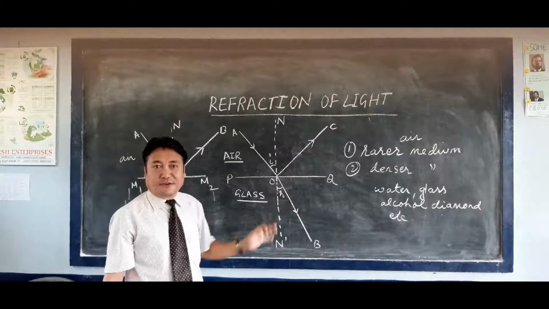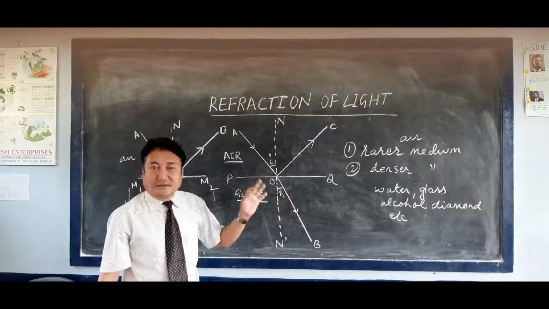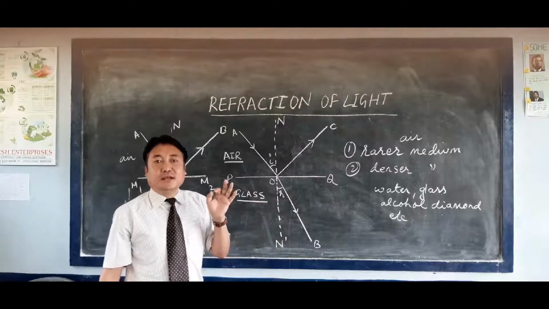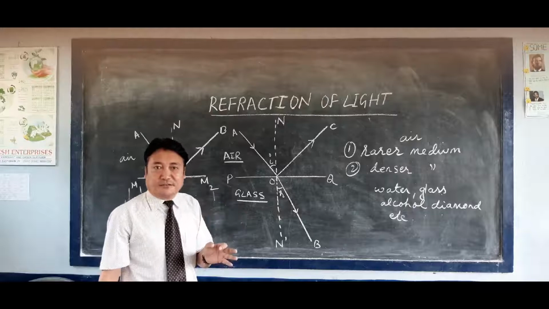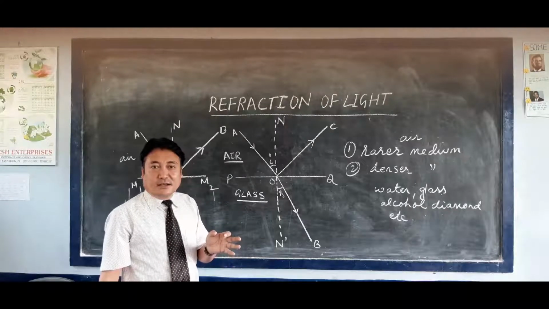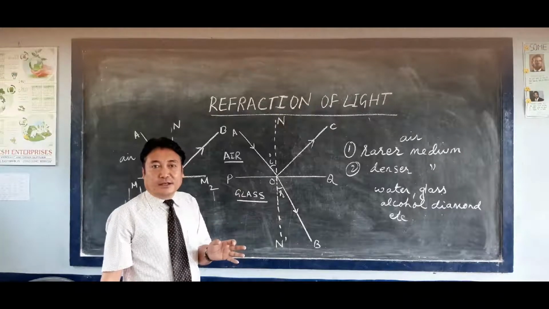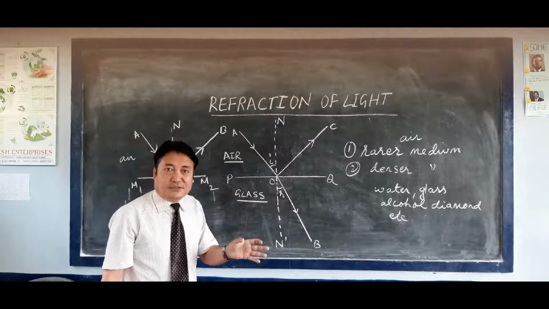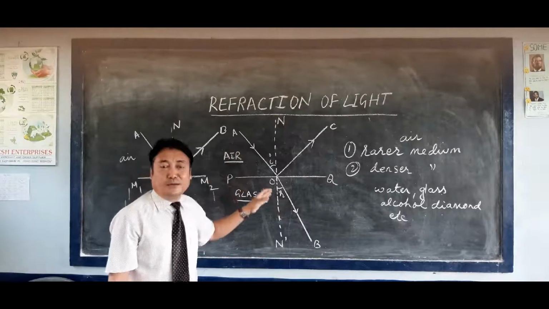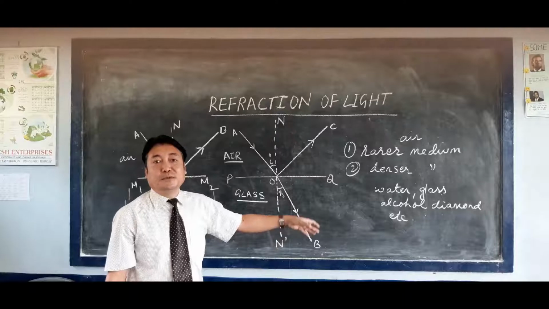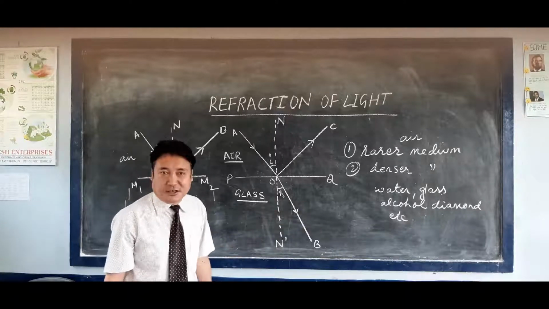This bending of light is known as the refraction of light. Therefore, the definition of refraction of light is the bending of light when the light travels from one transparent medium to another transparent medium.